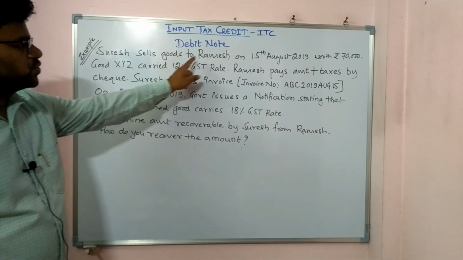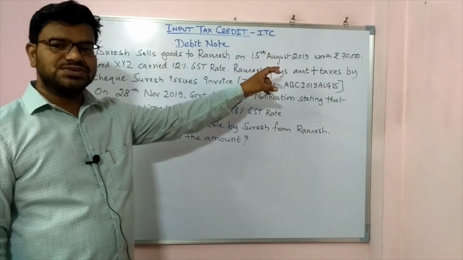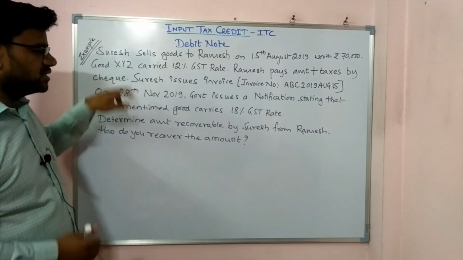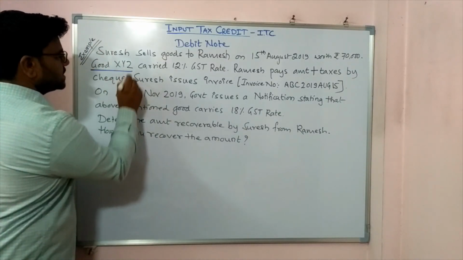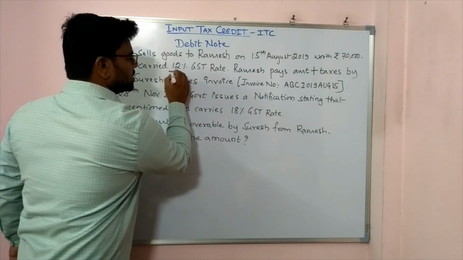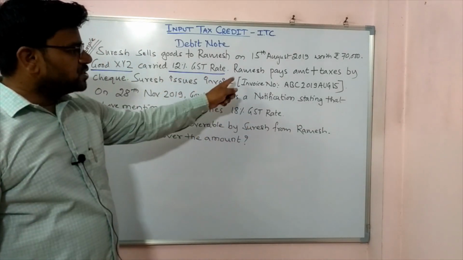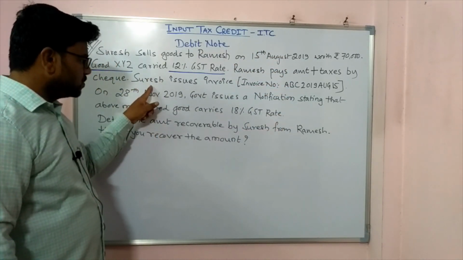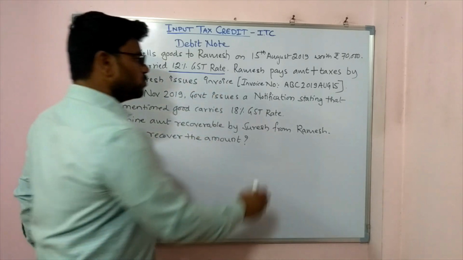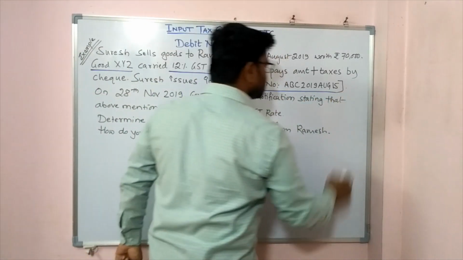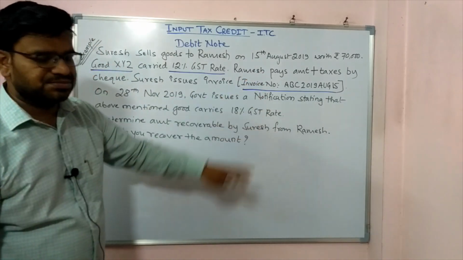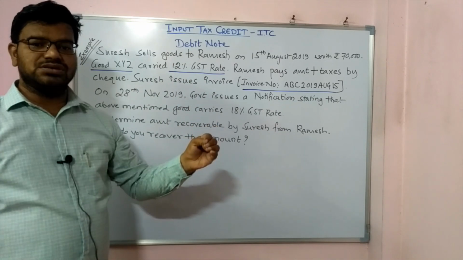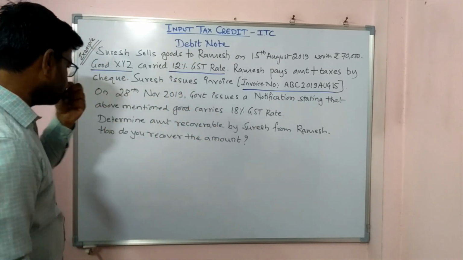Suresh sells goods to Ramesh on 15th August 2019 worth rupees 70,000. Good XYZ, this is the name of the good. Good XYZ carried 12% GST rate. Ramesh pays amount plus taxes by check. Suresh issues an invoice, invoice number ABC 2019 AUG 15, right? Invoice number can be anything, but it should be in serial order, okay?